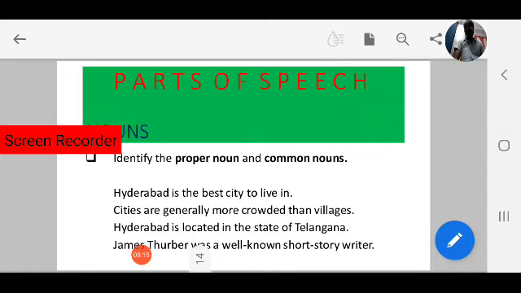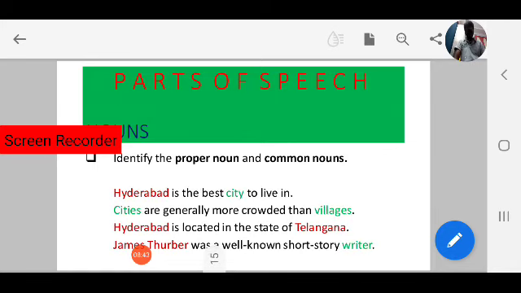Hyderabad is the best city to live in. First sentence: what is a proper noun and what is a common noun? Identify. Second: Cities are generally more crowded than villages. Third one: Hyderabad is located in the state of Telangana. Fourth: James Thurber was a well-known short story writer. Okay, have you identified? Yes.